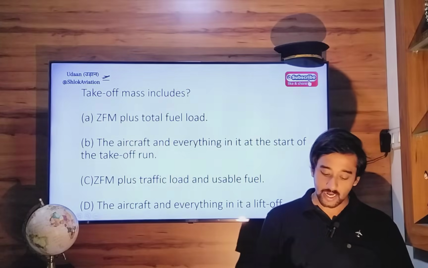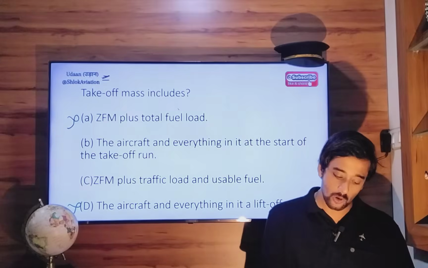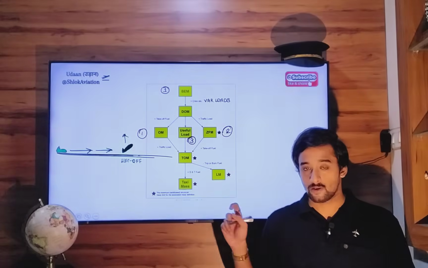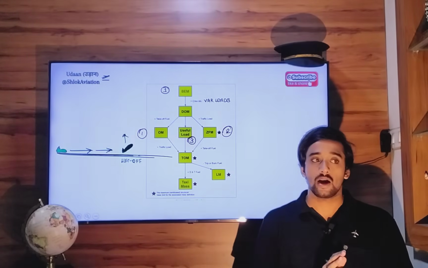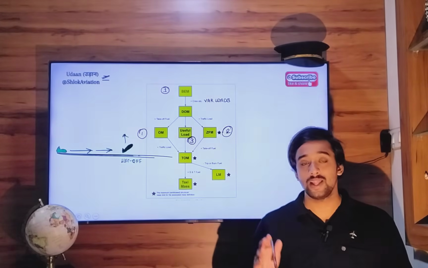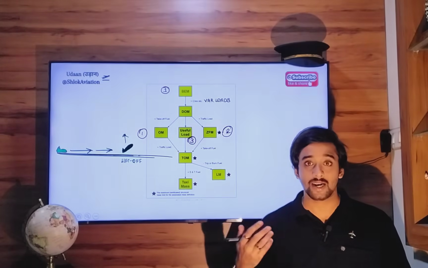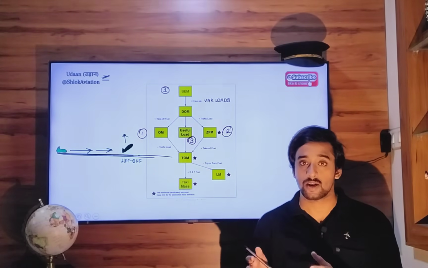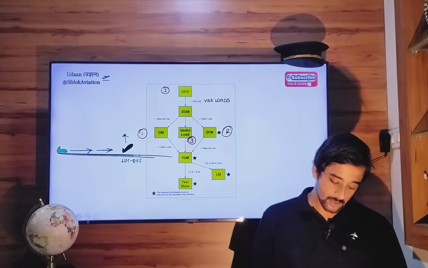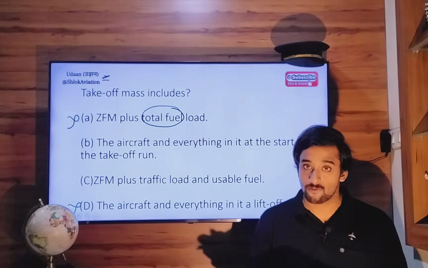So aircraft and everything in it at liftoff, no. Zero fuel mass plus total fuel load, no. Zero fuel mass plus takeoff fuel, usable fuel. Okay, it excludes any fuel like reserve fuel, unusable fuel, taxi fuel, which you will have burned by the time you reach your runway, right? Startup run-up fuel, correct? So all this fuel will be excluded. So this point is wrong. Total fuel is wrong. It's usable fuel or takeoff fuel. You have to be very specific.